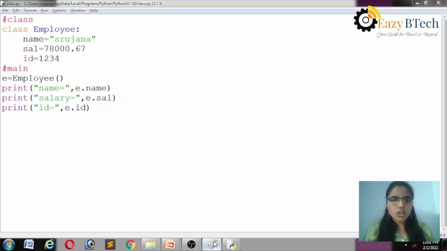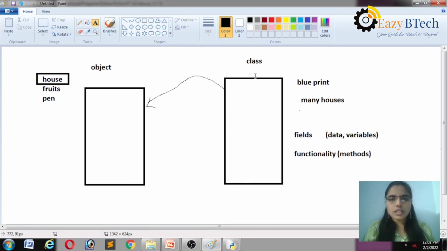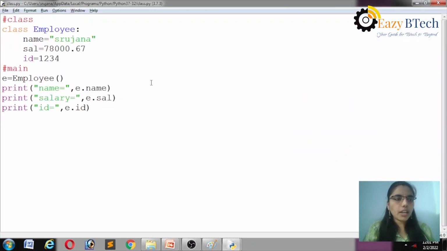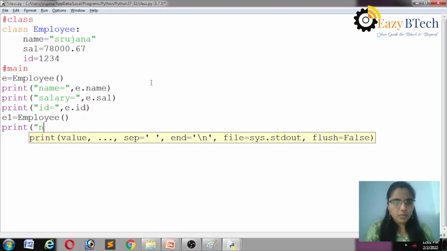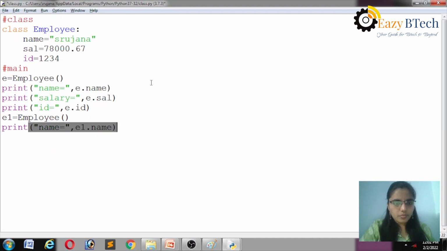So see here what I am telling. One class contains so many objects. So here I am creating another object for the same class. E1 is equal to employee. Let's print the same data. Print name is equal to E1 dot name.